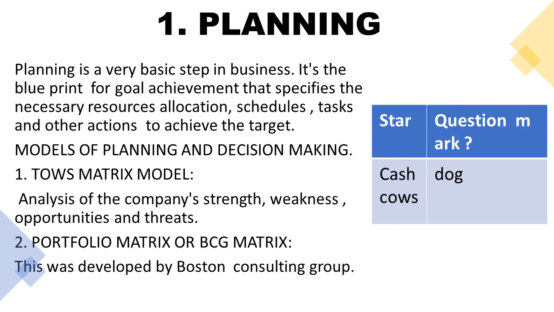Your market share is strong but your business is not that strong. The last one is dogs. Dogs means your business growth is very weak and your market share is also very low, meaning both are in the low category. So this one is the least position and star is the best position. After analyzing these 4 situations, you need to plan and take care of your situation.